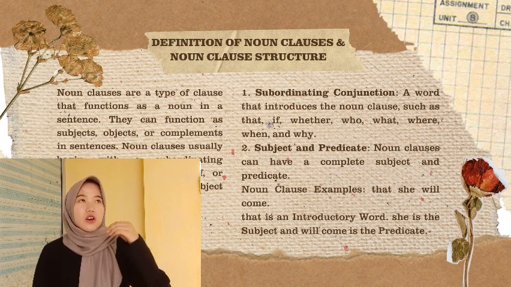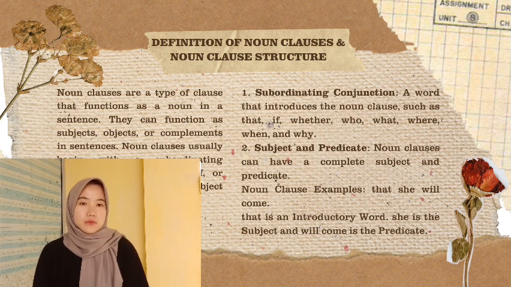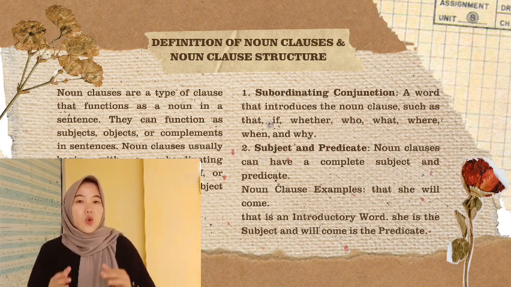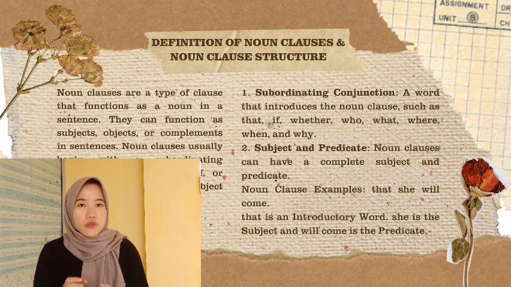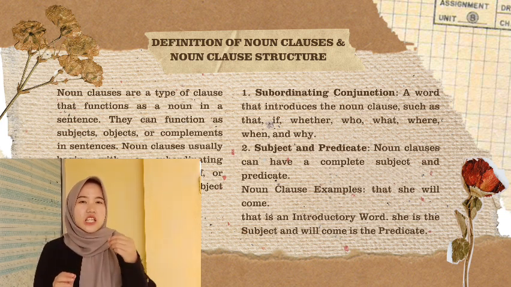For example of using noun clauses. As a subject: "What you said is very interesting." In this example, "what you said" serves as the subject of the sentence. As an object: "I believe that he is telling the truth."